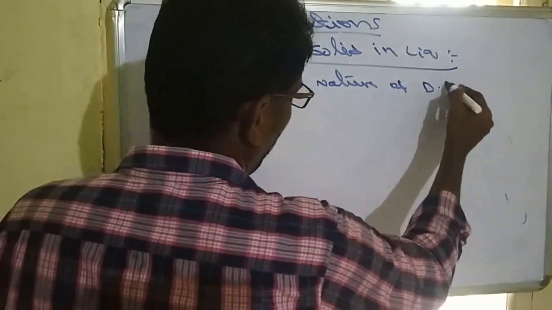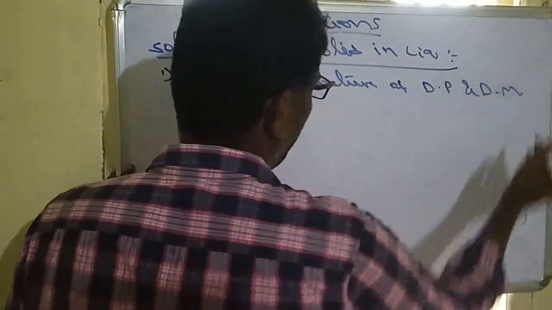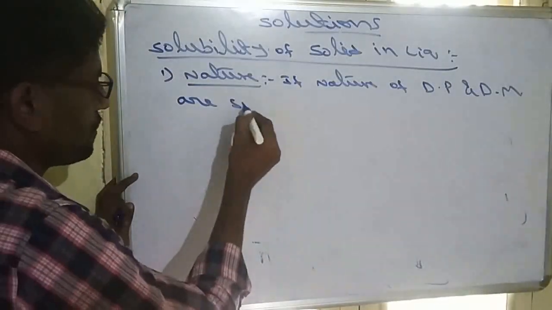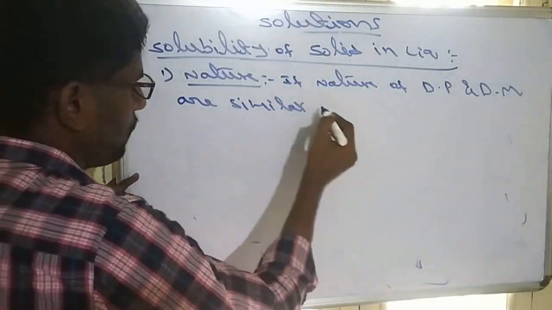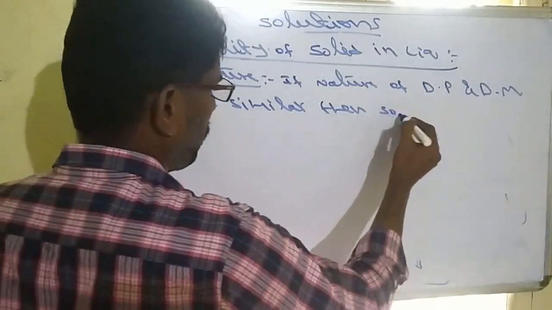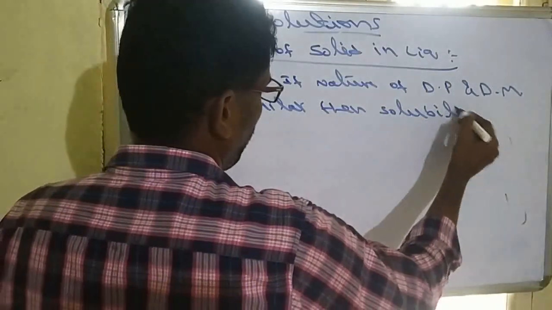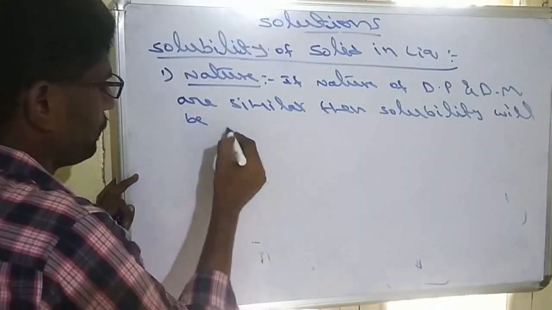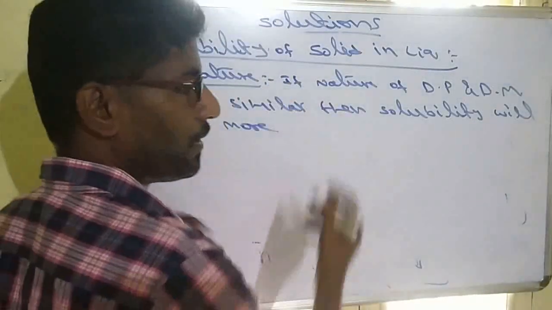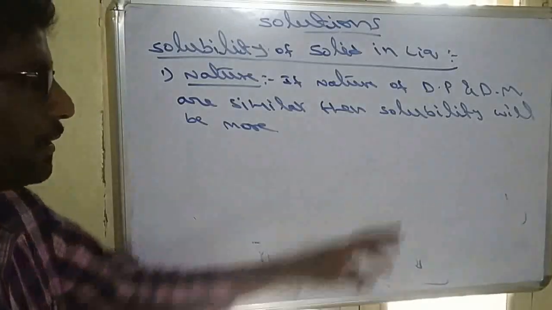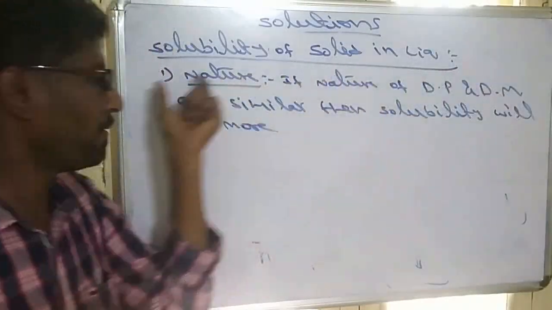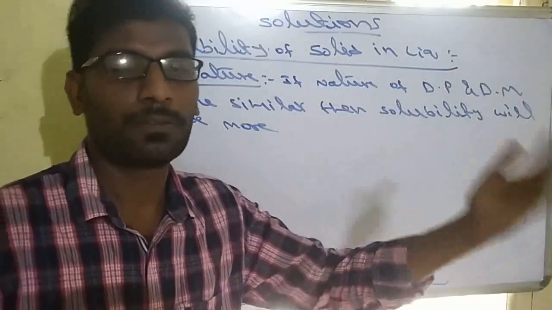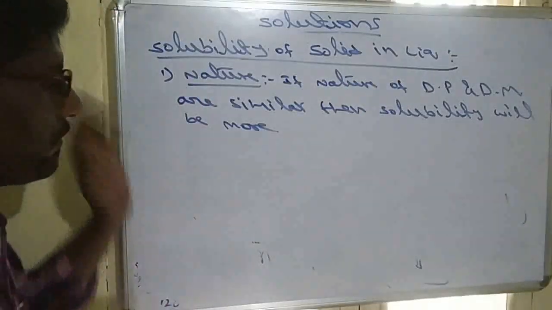If the nature of the dispersed phase and the dispersion medium, that means solute and solvent, are similar, then solubility will be more. So that is the first factor. If the nature of the dispersed phase and dispersion medium is similar, solubility will be more. If nature is different, solubility will be less. That is the first factor.